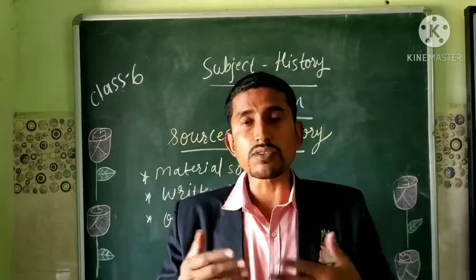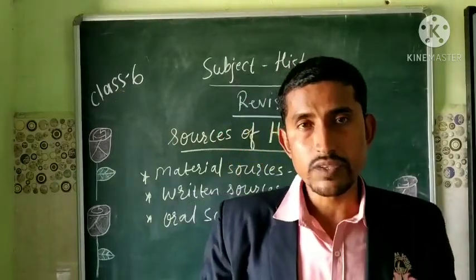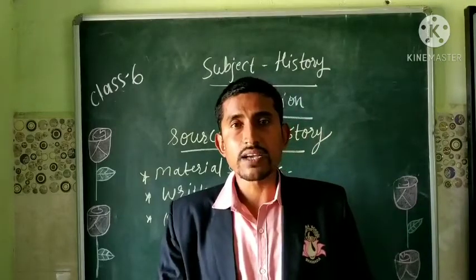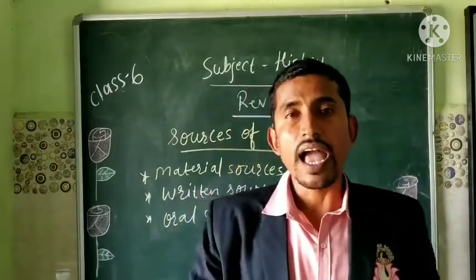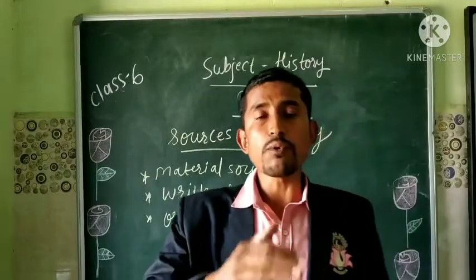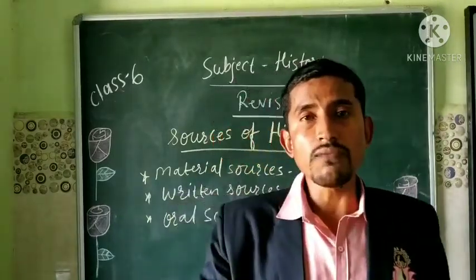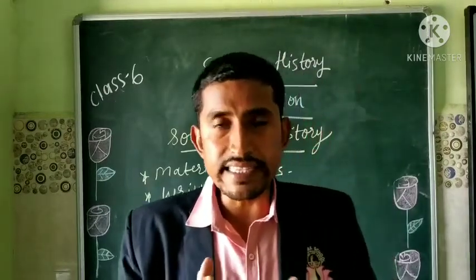So which are the sources of ancient Indian history? Students, you will learn in Vedic civilization that Vedic literature and post-Vedic literature form a source of ancient Indian history.